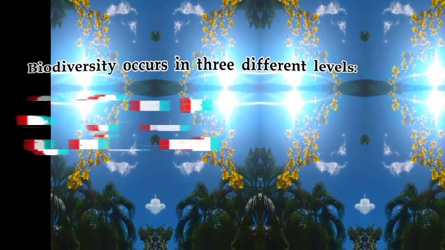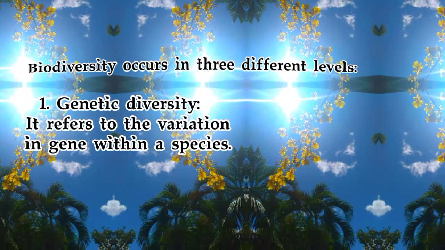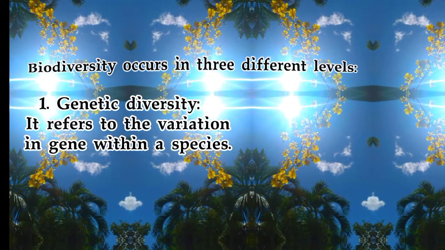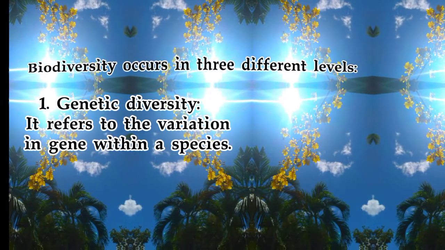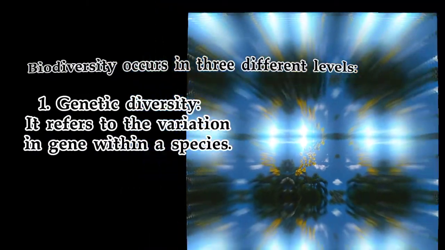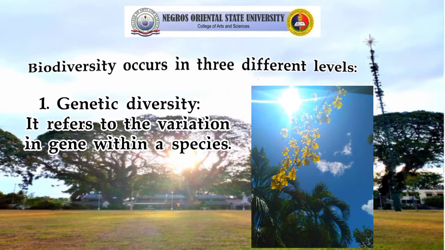Biodiversity occurs in three different levels. Number one, we have genetic diversity. It refers to the variations in genes within a species. So it means that every individual of a particular species differs from each other in their genetic constitution. That is why every human looks different from each other. Similarly, there are different varieties in the same species of rice, wheat, maize, barley, and many more.